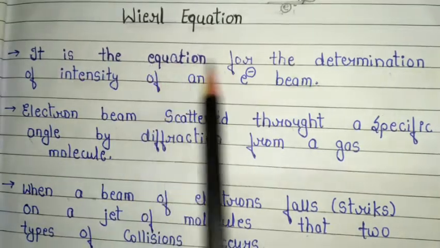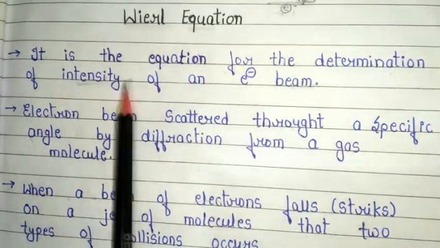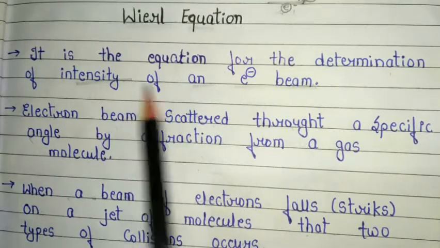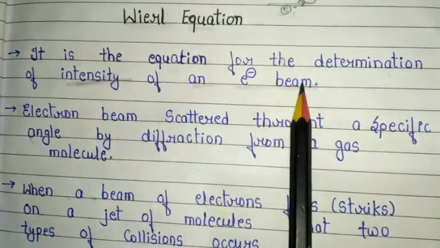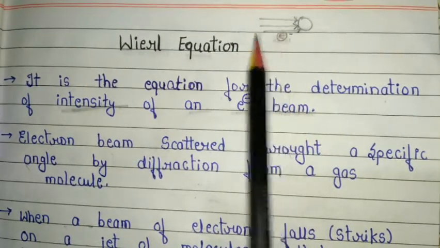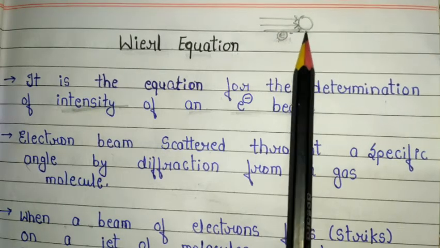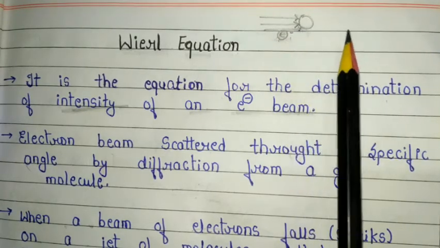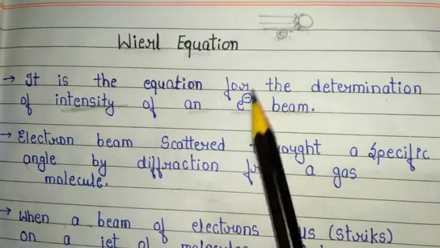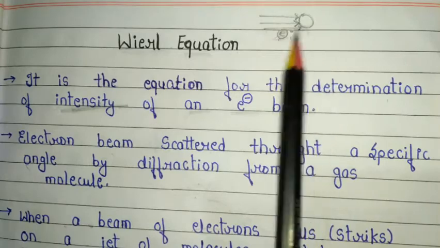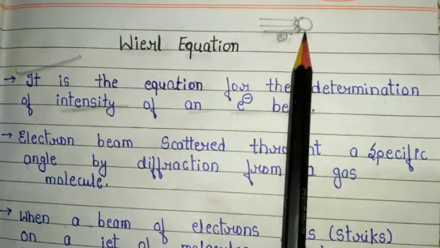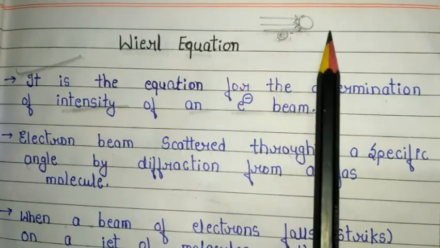It is the equation for determination of the intensity of the electron beam. So basically this equation is used to determine the intensity of any electron beam. When an electron beam strikes a jet of molecules, two types of collision occur. In the first point, it determines the intensity of the electron beam which we use to strike a molecule.